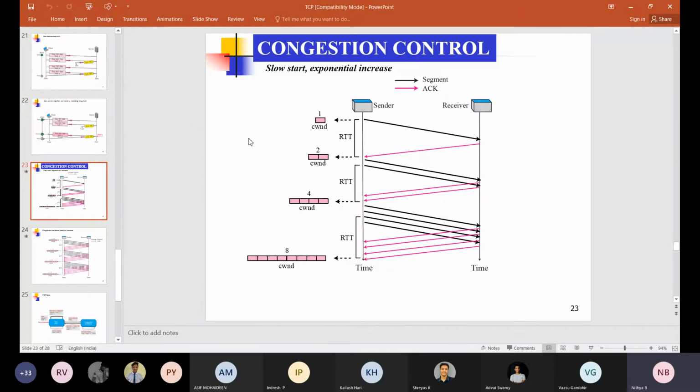What do you mean by maximum segment size? That is nothing but the maximum amount of data that can be included in a single segment, without considering the TCP and IP header. Clear? Only the user data are considered when you calculate the maximum segment size.